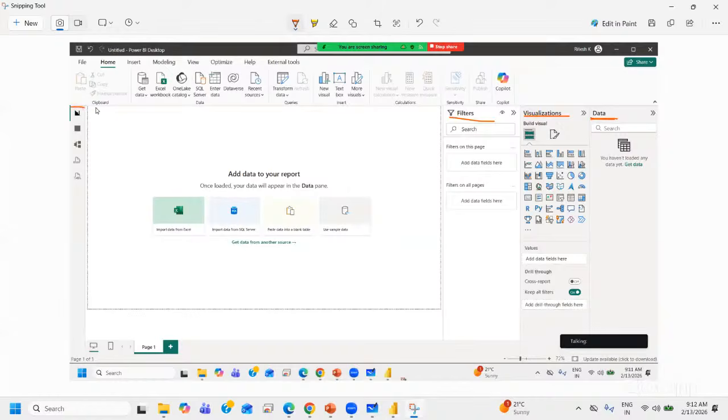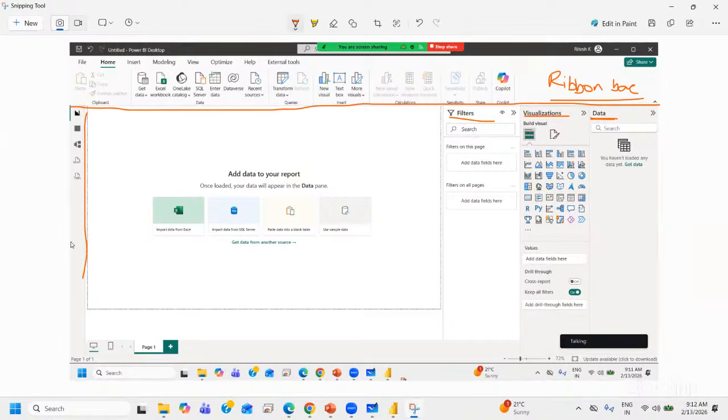The information present in the above bar is called the ribbon bar, or you can simply call it the ribbon. Let's not go with the bar name, just ribbon. Towards the left, these are some icons, right? A few of you might get these icons, a few of you may not. Fine, we can get these icons enabled again.